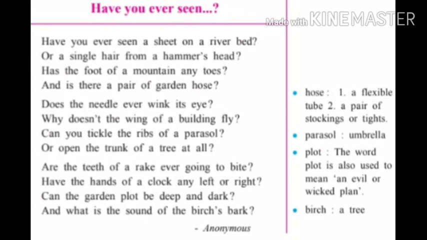Next, the foot of the mountain means the base of the mountain and has no relation to the human foot, and hence doesn't have toes like the human foot does. The poet further refers to a garden hose, which is a flexible tube used to water plants, that he compares to its homograph hose, which means a pair of stockings. Two body parts are mentioned in the first stanza, that are foot and head.